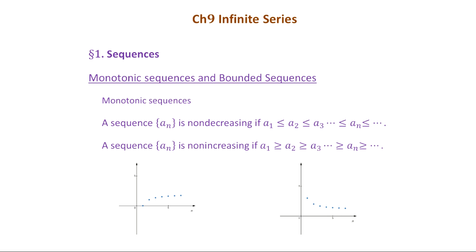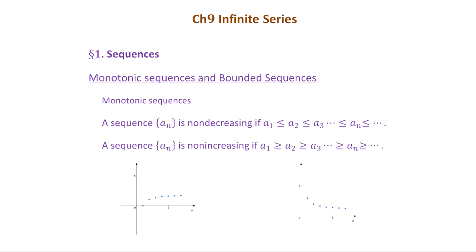If I write the inequality for the terms in the sequence a_n, a sequence is non-decreasing if a1 is less than or equal to a2, which is less than or equal to a3, and so on. This is non-decreasing because it's increasing or equal.